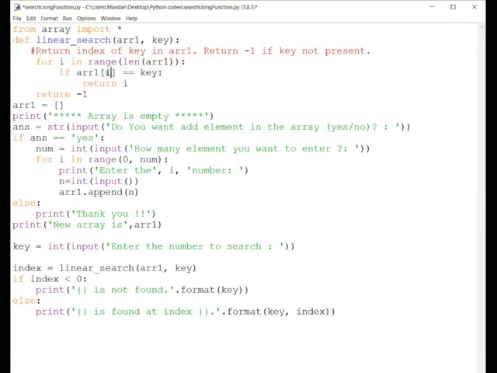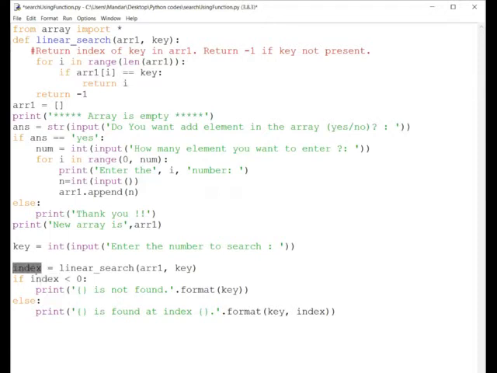Initially the value of i is 0. So arr[0], that is the first element, that is 10. This 10 will be compared with the key value that we want to search. Let us say 99 I want to search. So is 10 equal to 99? If yes, then it will return the value of i. The value of i will be 0, so this 0 will be received here.